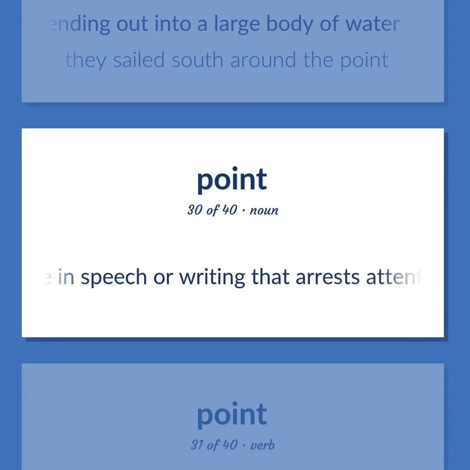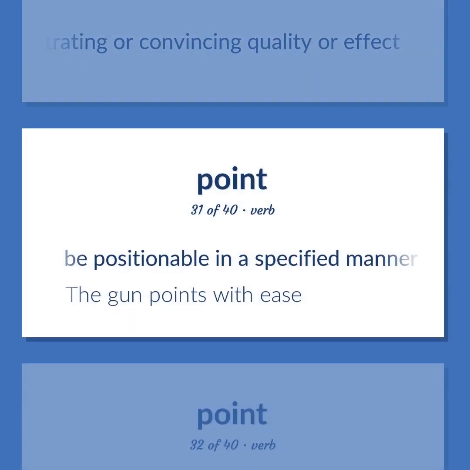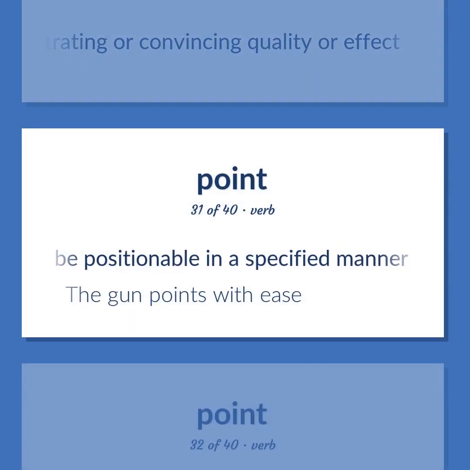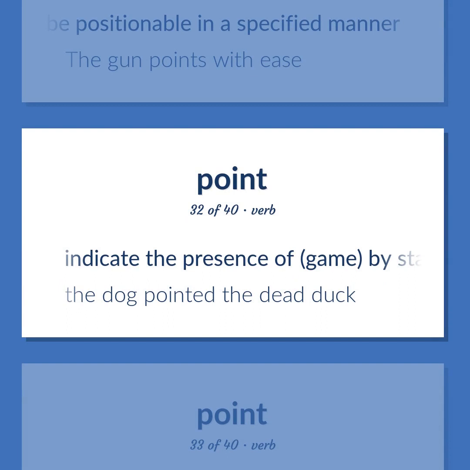A style in speech or writing that arrests attention and has a penetrating or convincing quality or effect. Be positionable in a specified manner. The gun points with ease. Indicate the presence of game by standing and pointing with the muzzle. The dog pointed the dead duck.